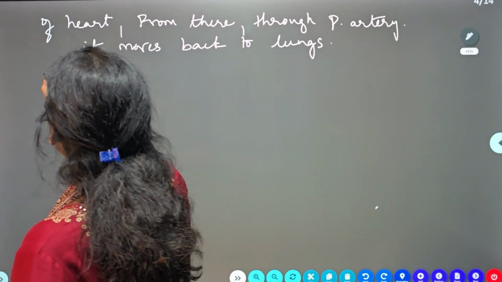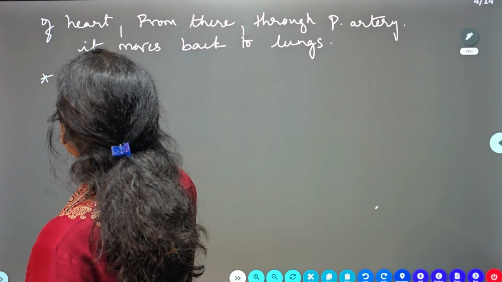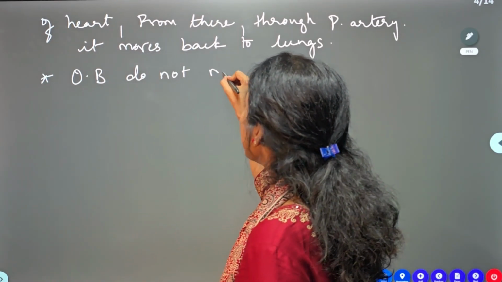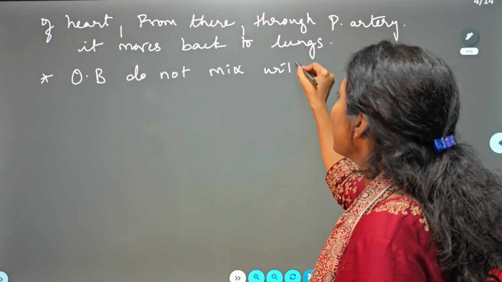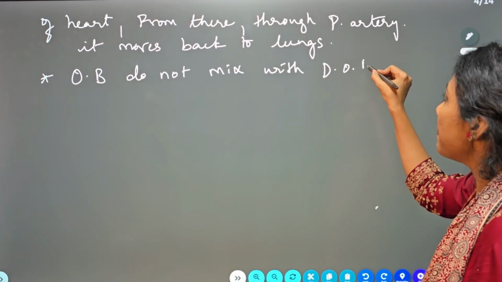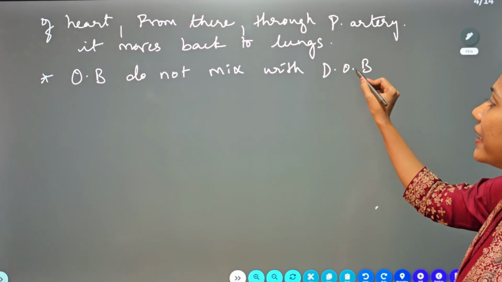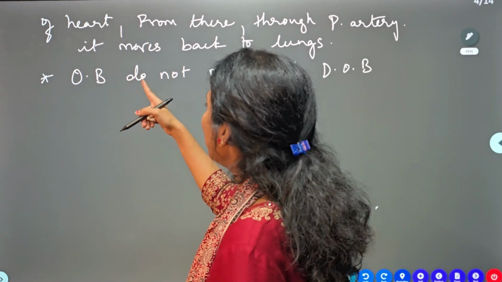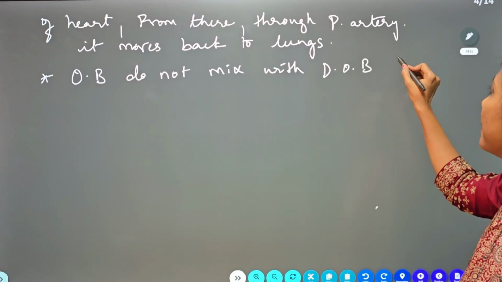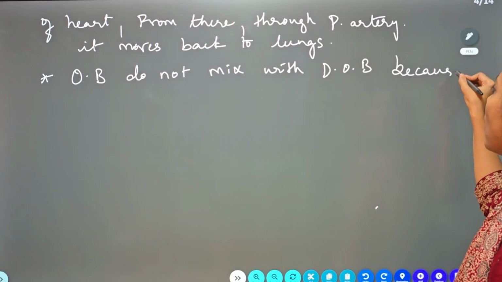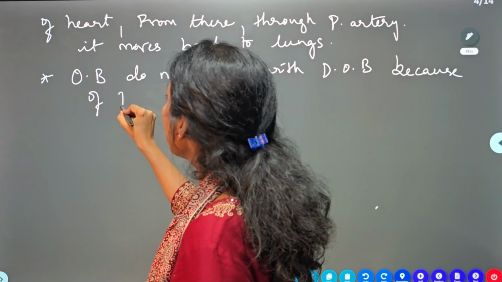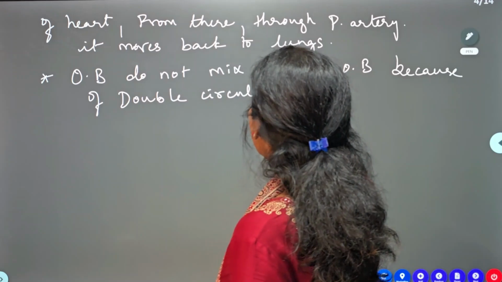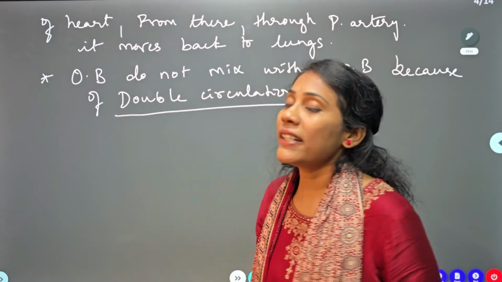Okay, and a few more points you can write here. Oxygenated blood does not mix with deoxygenated blood. Very important, DOB means not date of birth, deoxygenated blood. Okay, oxygenated blood does not mix with deoxygenated blood because of double circulation. Very important, mention this, double circulation. Okay, so they might also ask you, what is double circulation?